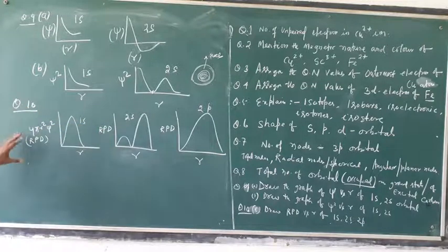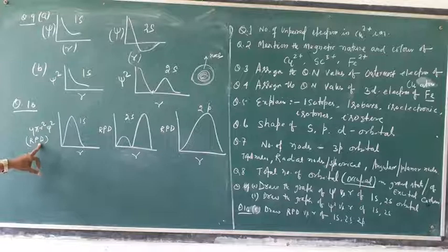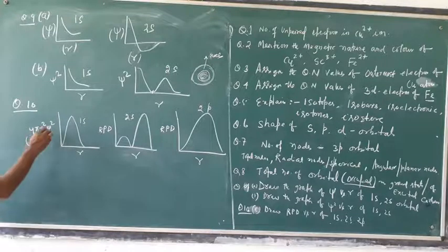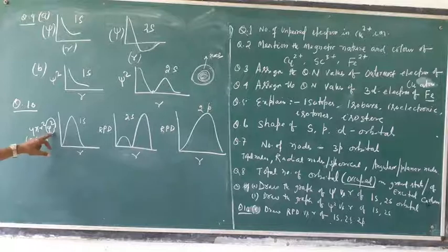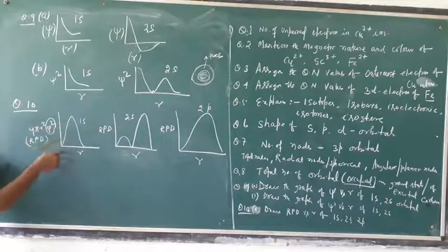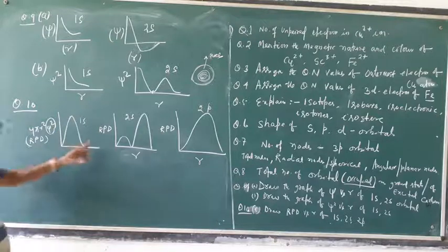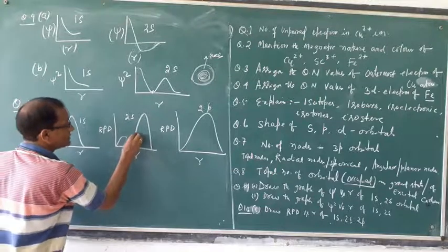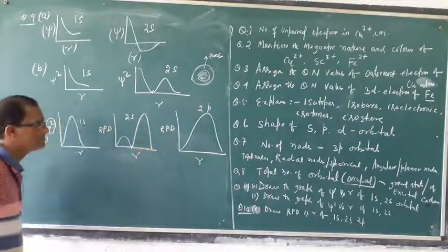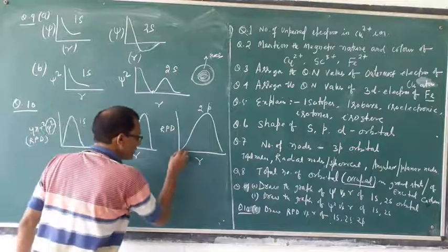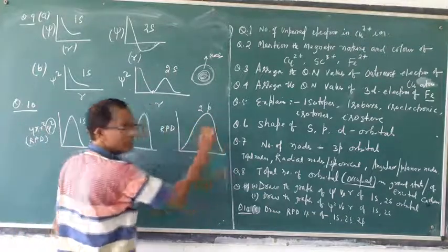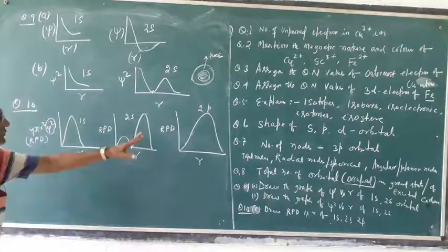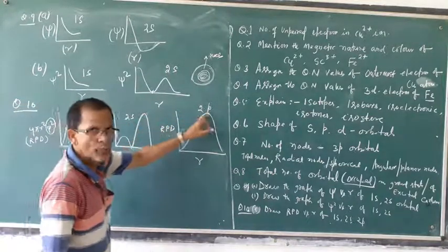Here question number 10 is the radial probability density, 4 pi r square psi square. When psi square, the density per volume, is multiplied with 4 pi r square, it gives the radial probability density. This radial probability density versus r for 1s is just increasing then decreasing. For 2s, first it increases then decreases, this is the node point, then it increases to a maximum, then decreases. For 2p, it is just increasing, then decreasing. This is the graph of the 1s, 2s, 2p orbitals.